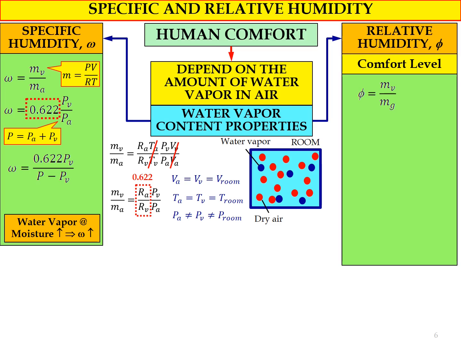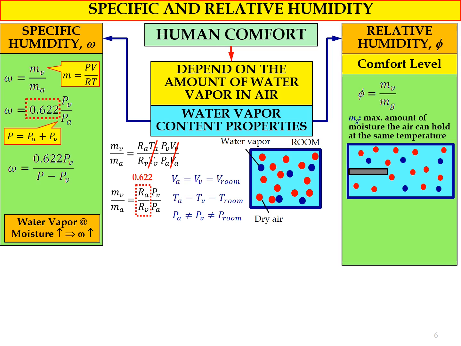MV stands for mass of water vapor, mg stands for the maximum amount of moisture that air can hold at the same temperature. So this term actually refers to the saturated condition. For example, if we have a confined space, inside the confined space we have a cold metal bar, and we have dry air represented by red dots, and also water vapor represented by blue dots.